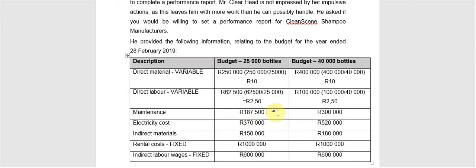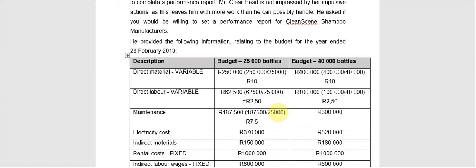For maintenance, I'm going to repeat this calculation, this little check, the so-called mathematical check. I divide it by my output bottles, 25,000, and I get to an answer of R7.50. If I take the 300,000 and divide it by 40,000 bottles, I also get R7.50. Again, I can look at these calculations and I know they are the same at every level, R7.50, R7.50, and therefore this will be a variable cost.